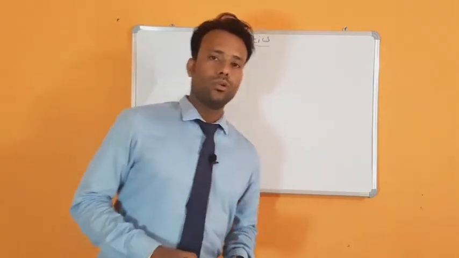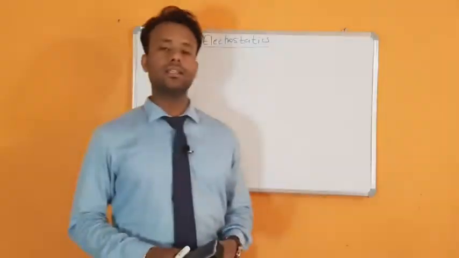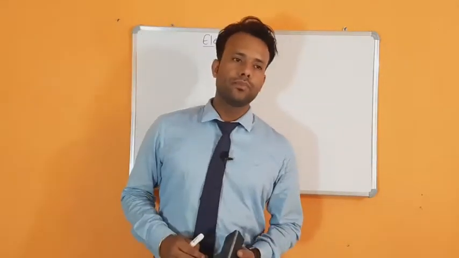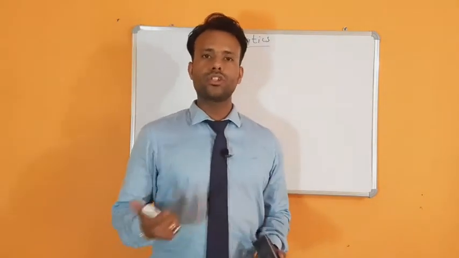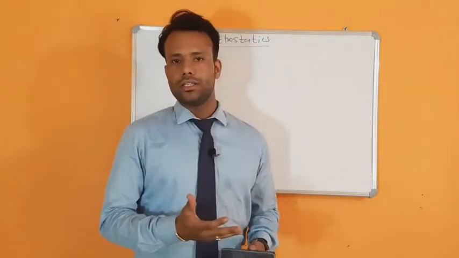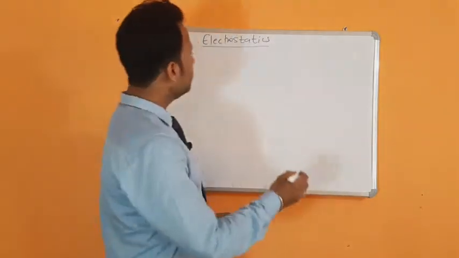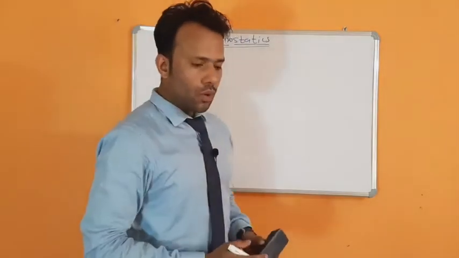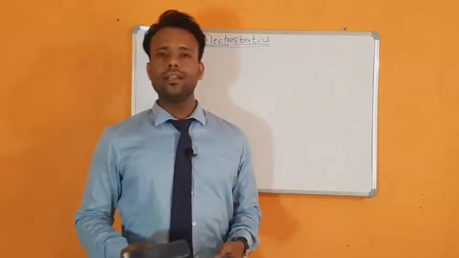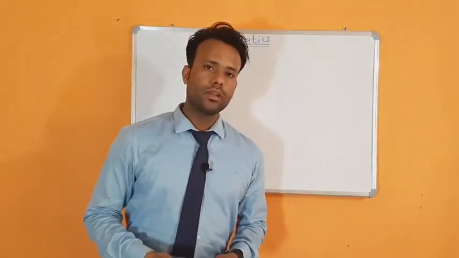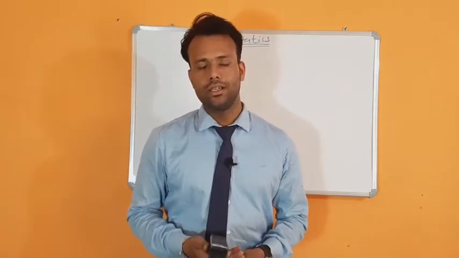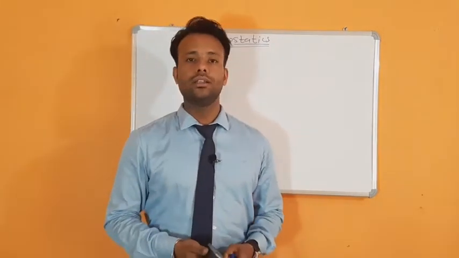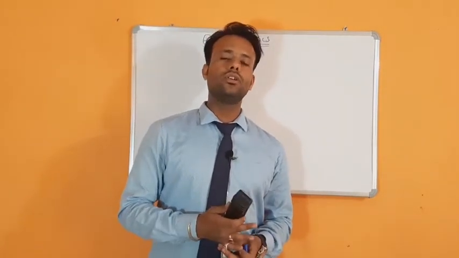Like if you can see on the board, the very first chapter, or we can say unit, is electrostatics. Now let's talk about electrostatics. What is electrostatics? As the name implies, this branch is made up of two words. First, electro, and second, statics. Here electro stands for electron and statics stands for stationary. That means electrostatics is basically a study of electrons, or we can say charge, at rest.